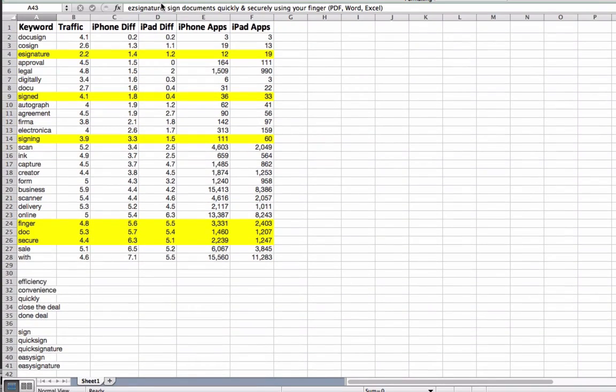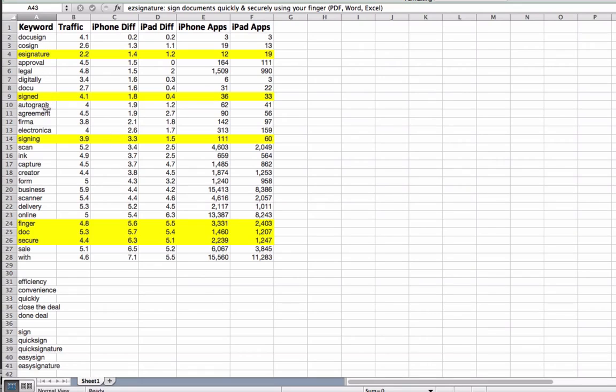Again, the title is Easy Signature, sign documents quickly and securely using your finger, PDF, Word, Excel. So things like e-signature, signed, which sign is there, signing, finger, doc. I may leave that in, but there's documents, that's a short form, and secure, securely. Those are words that I've already used in the title.